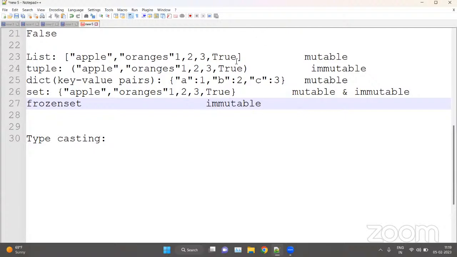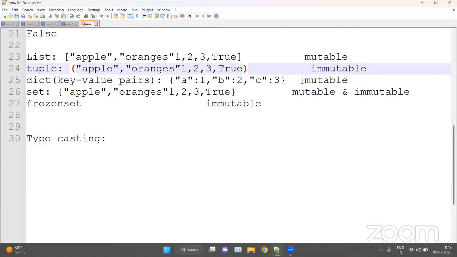So in the immutable, we cannot add values. In the mutable, we can add values, we can remove any values. Values are like apple is a value, or we can say elements. We can change the values of the elements, like we can change apple with any other value. Immutable means we cannot change values, we cannot remove values, we cannot add any value. Dictionaries are mutable, we can change, we can add, we can remove.